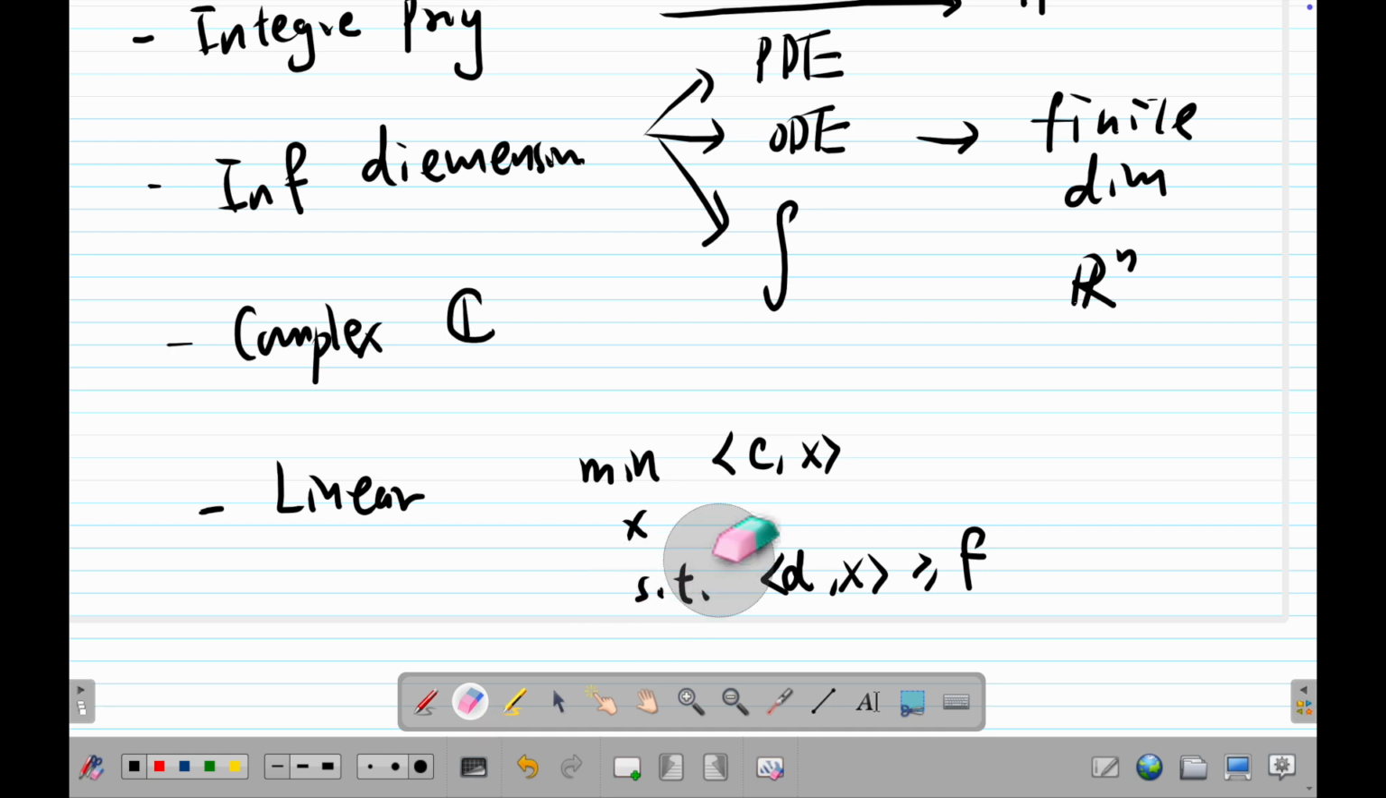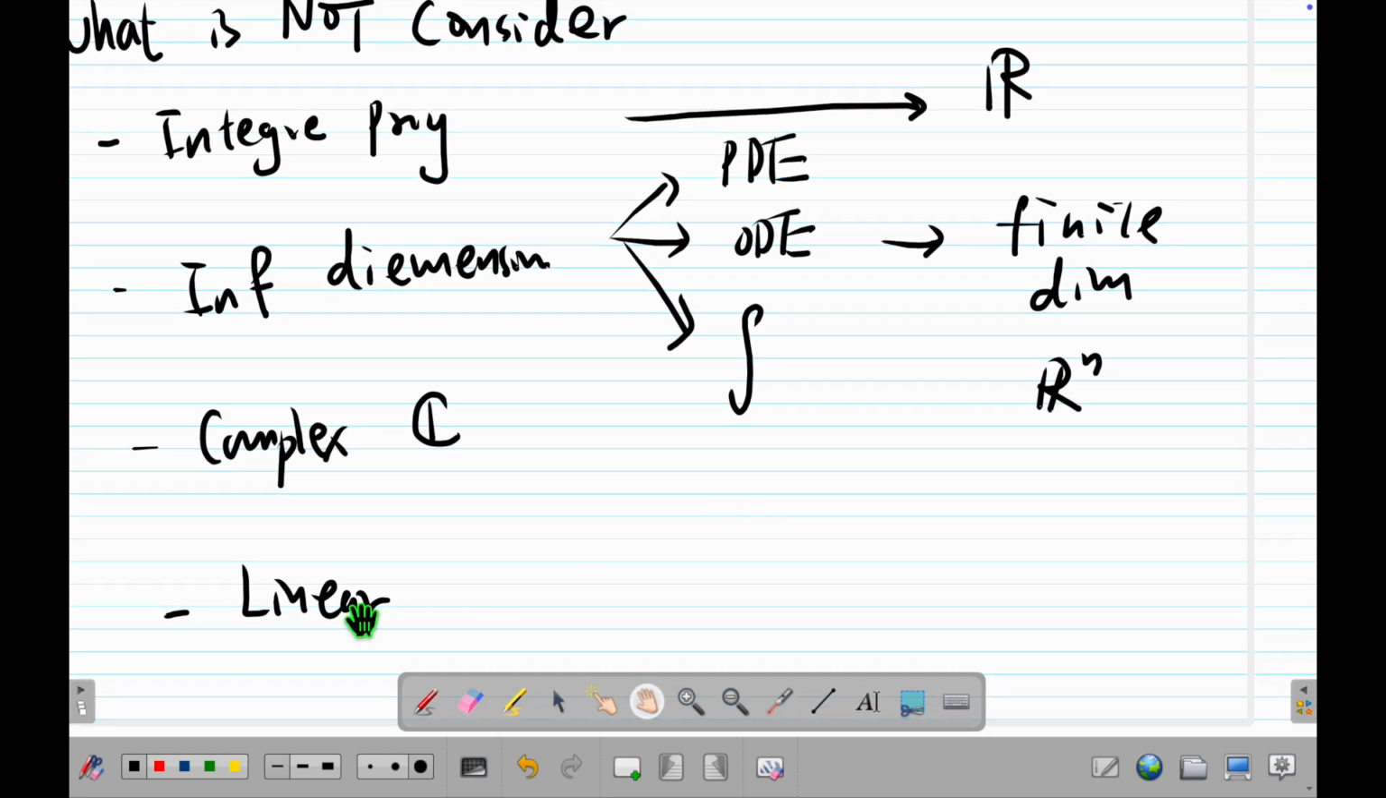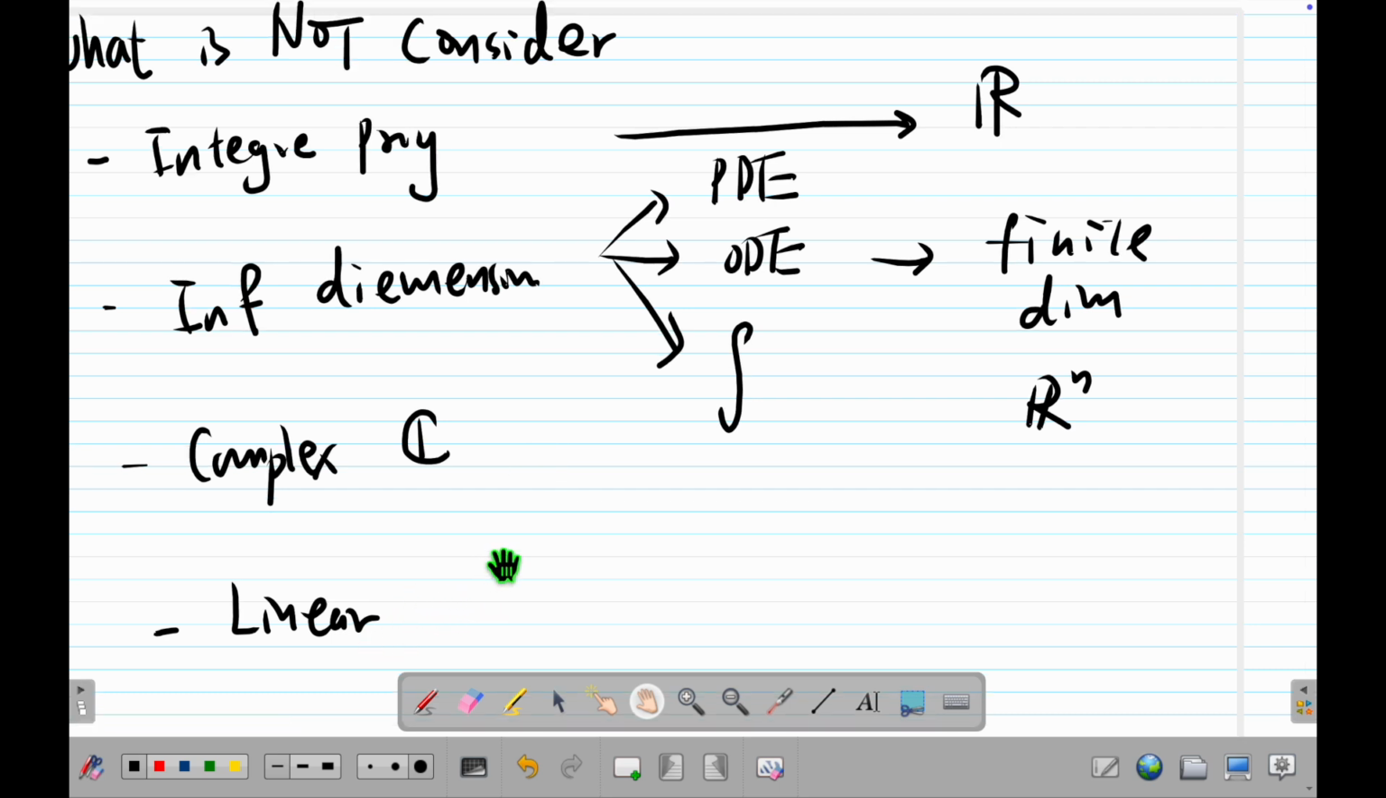We also don't consider linear programs. It's because whenever we have a linear program, when we take the gradient of the objective function, there's no x. You just have a constant vector. So a lot of things don't work. So we'll consider what? Non-linear.